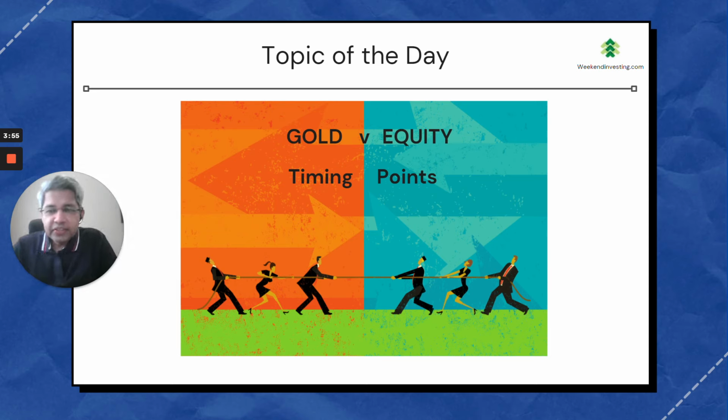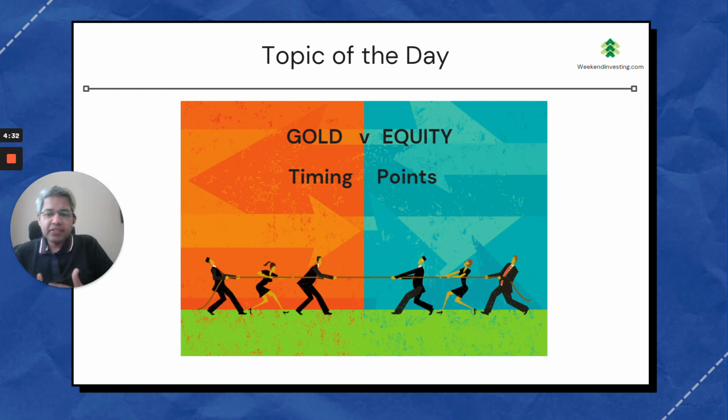The topic of the day is how should you allocate to gold if you are trying to do it in a discretionary manner. I do mostly things in a non-discretionary manner, but there are avenues and potential for having discretionary changes in your allocation that can help in your overall asset allocation strategy. So let's see how gold and equity can be allocated as per the market situation.